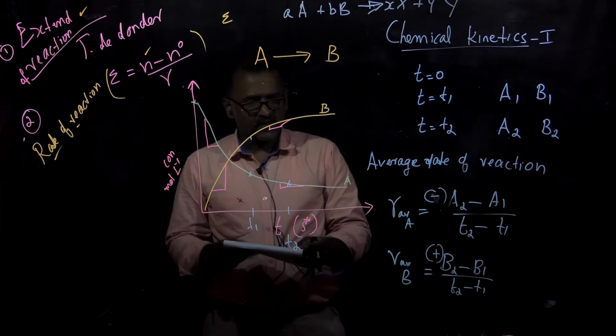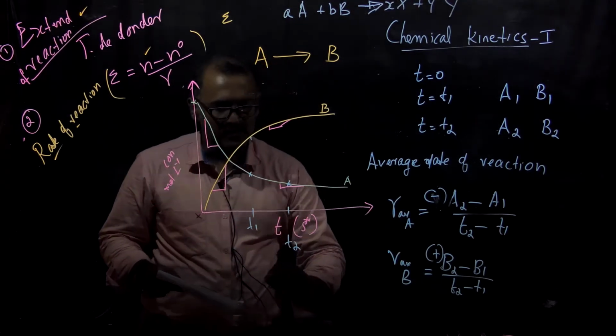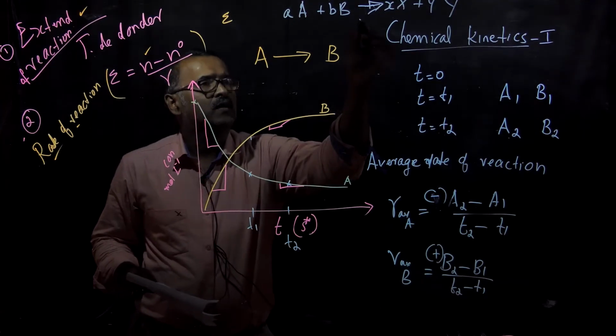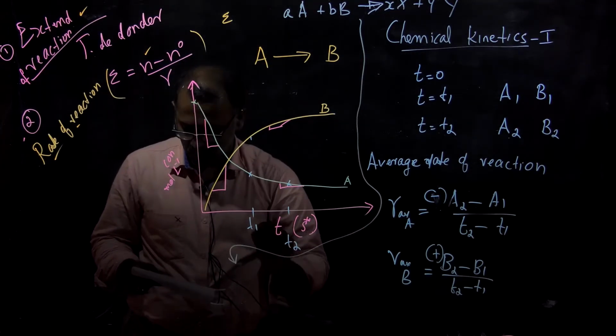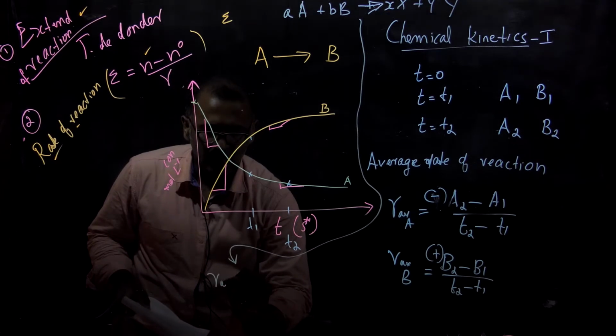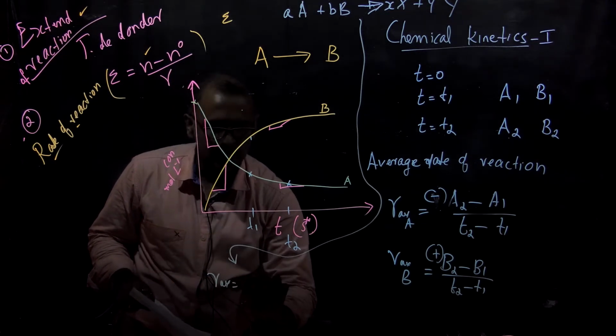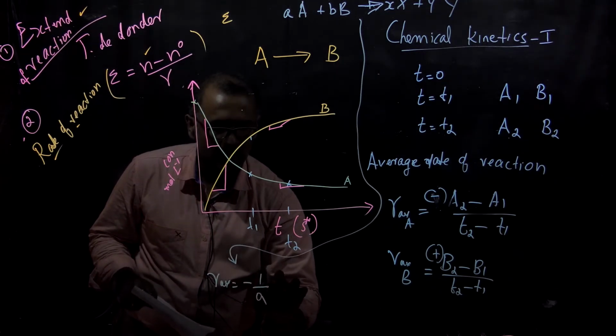The average rate of reaction can be given as, here I am writing the expression for rate of reaction, r average is equal to minus 1 by a.